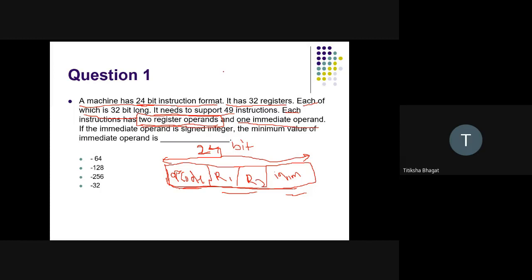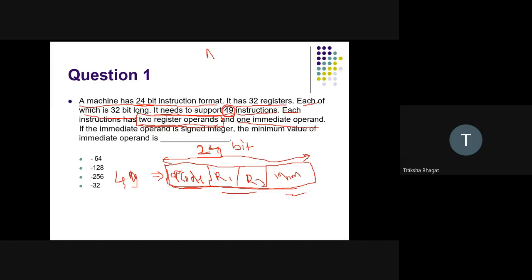Now again, it says that my instruction set supports 49 instructions. That means in total I need 49 opcodes.